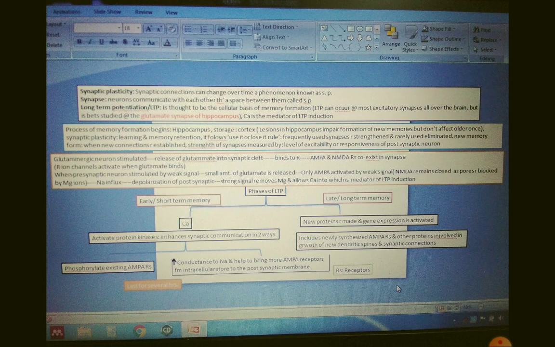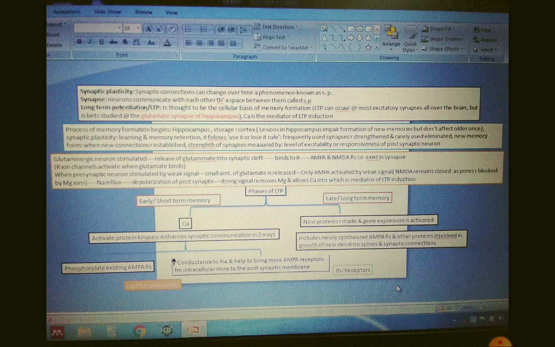It causes sodium influx, which leads to depolarization of the postsynaptic membrane. If a strong signal comes, it removes magnesium from the NMDA receptors, which allows calcium ions into the cell, which is the mediator of long term potentiation induction, that is, memory formation.